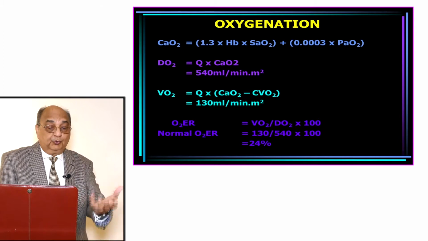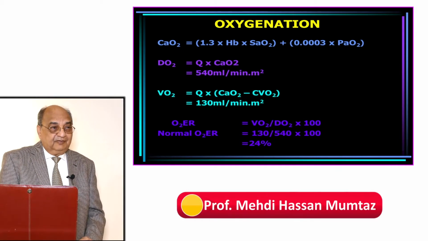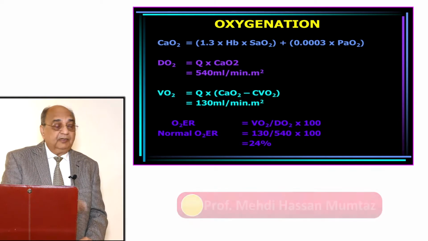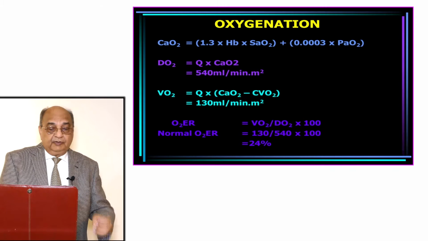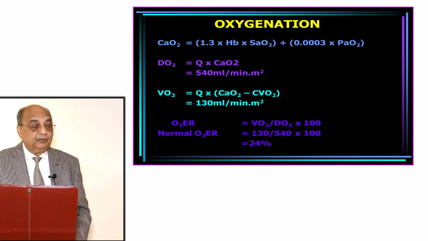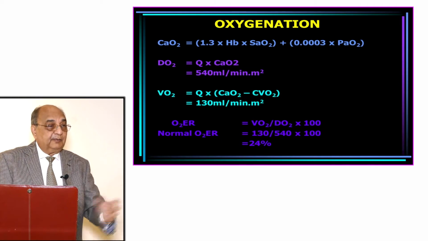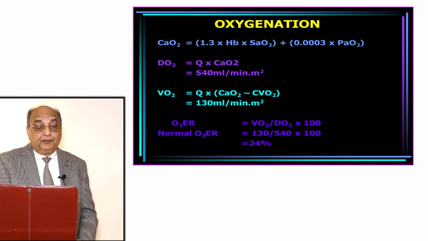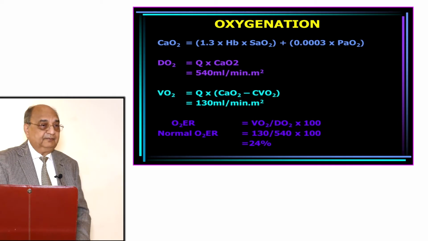This is called DO2 also, if you multiply with the cardiac output. So first of all, you look at the content in 100 cc, then you multiply with the cardiac output, Q, so it becomes Q into CaO2. That will give you the total amount which is taken up by the blood, which is 540 mL per minute per square meter.